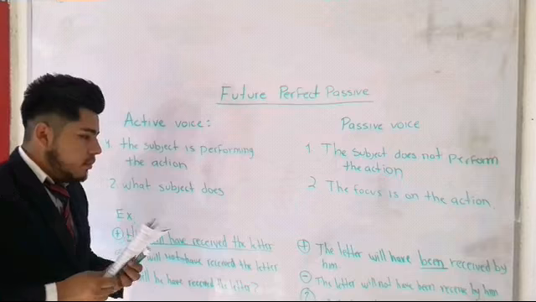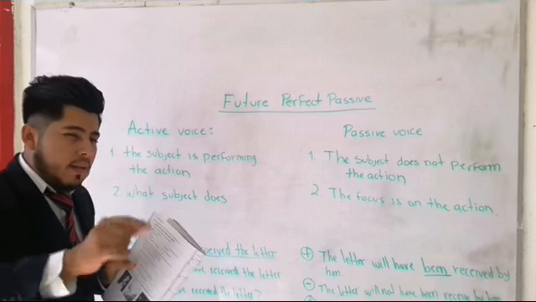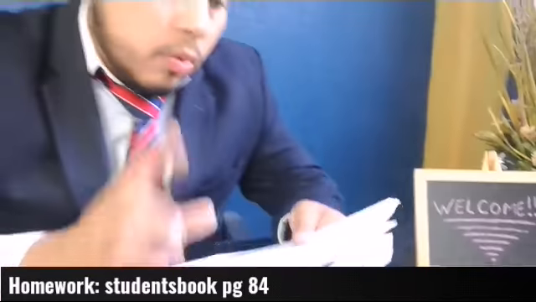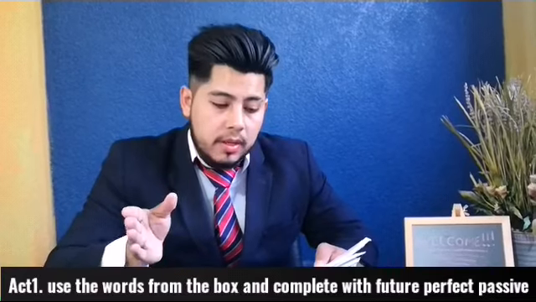So, let's go to our workbook and let me explain something. Let's go. If you don't have it understood yet, rewind the video and check the future perfect passive voice again, okay, so you can have it clear. We're going to go to our workbook, page 84. Come closer, guys. Page 84, the grammar. Number 1 says complete the sentences with the verbs from the box. Use the future perfect passive.